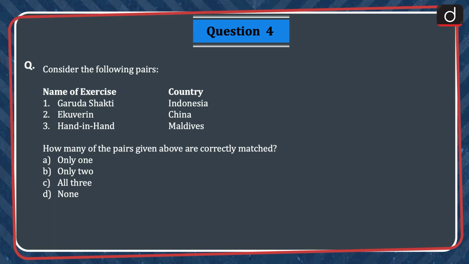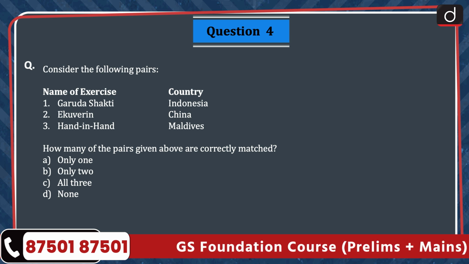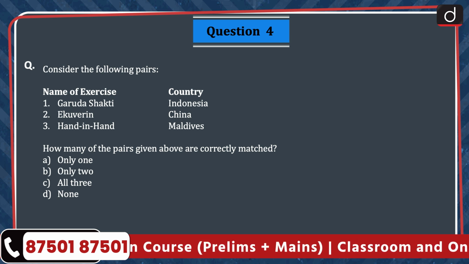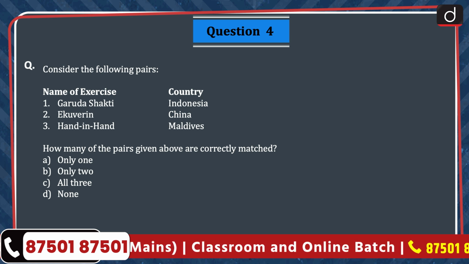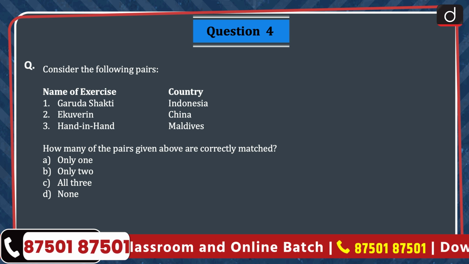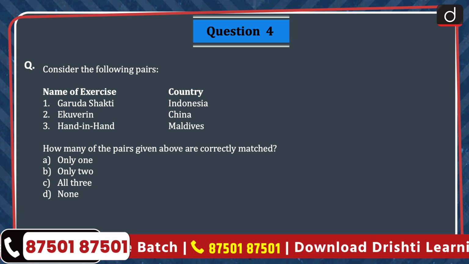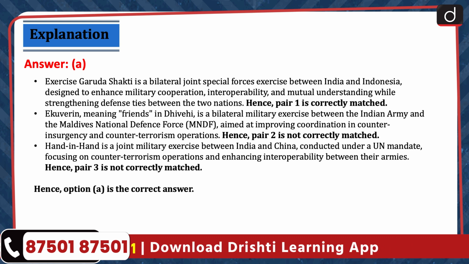Question 4. Consider the following pairs. Name of exercise and country. 1. Garuda Shakti. 2. Ekuvirin. 3. Hand in Hand. The countries are Indonesia, China, Maldives. How many of the pairs given above are correctly matched? The options are A. Only 1, B. Only 2, C. All 3 and D. None. The correct answer is option A.